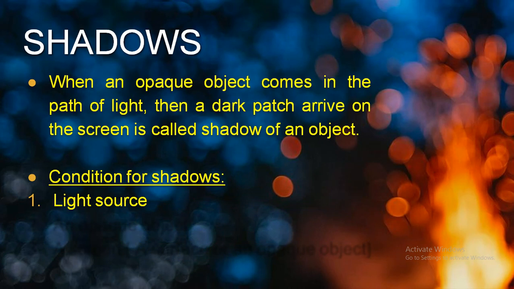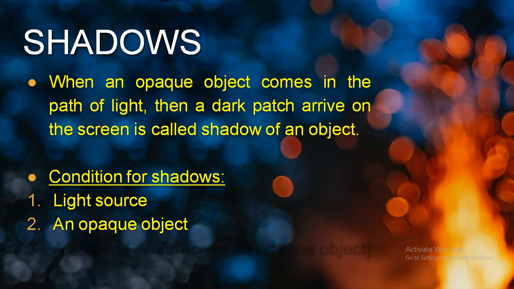But when you switch on the torch or flashlight or just light one candle, you find that the light is spreading inside the room, and in the path of the light, if an object comes, then on the wall you can see a dark patch on the screen, and that is considered as a shadow. So light source is important. If there is no light source, no shadow can be formed.